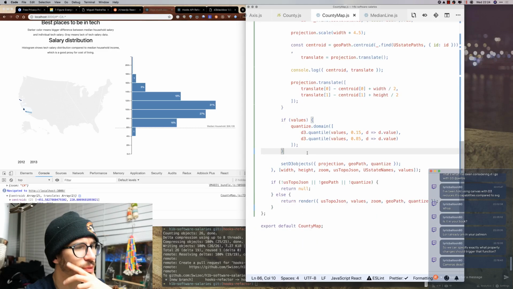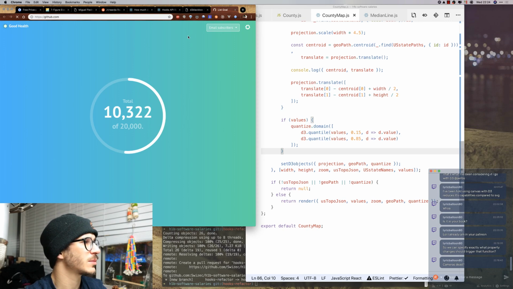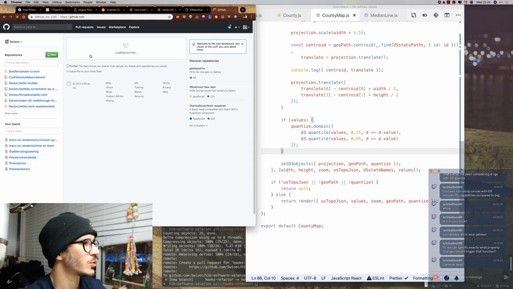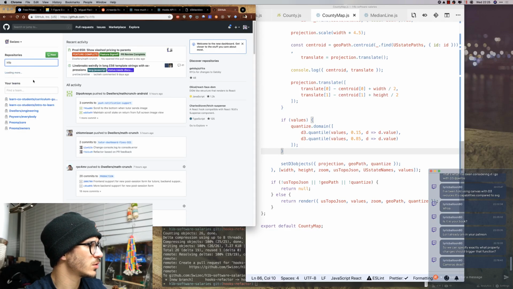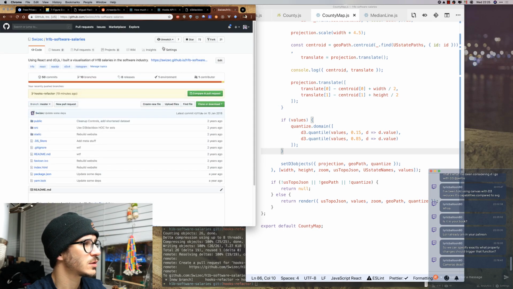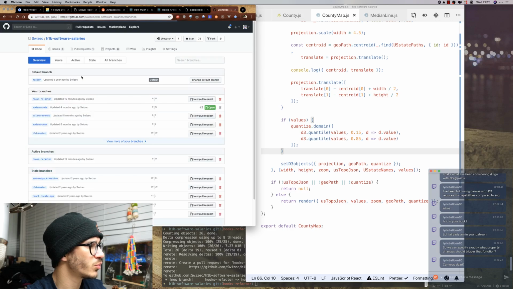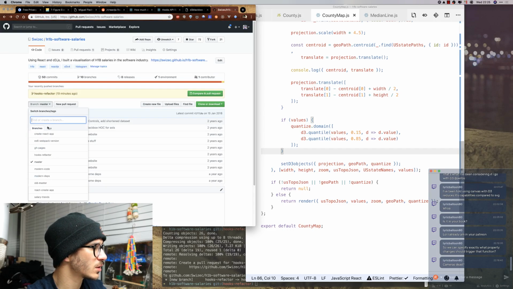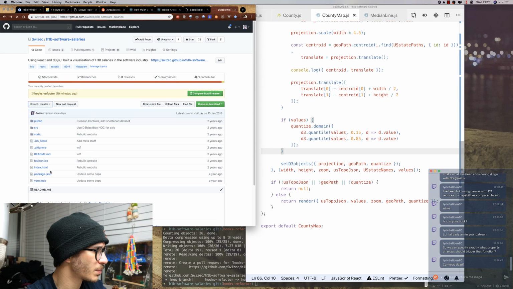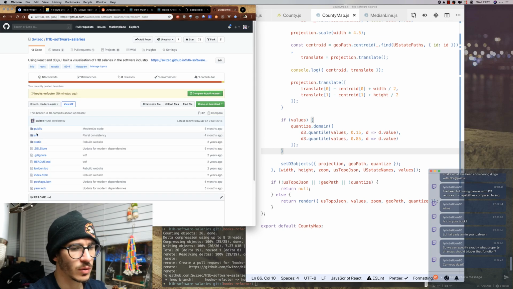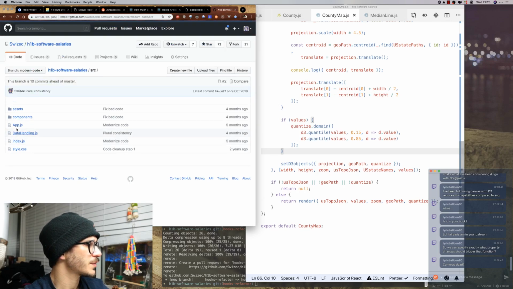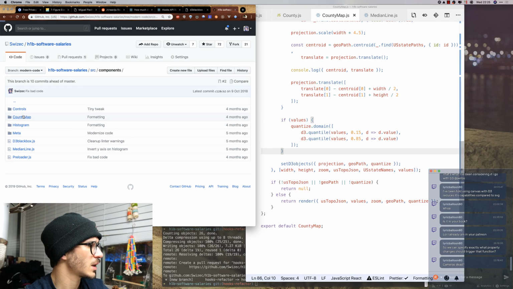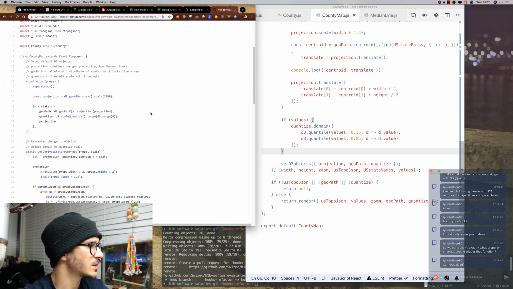Let's see, what did I do in the old code? I think I deleted something that I wasn't supposed to delete. So we're gonna go check it out here. On the original code, H1B software salaries, and we go to the branch, what's it called? Branch, create React app, modern code. Oh, let me zoom in. So modern code, source, components, county map JS.